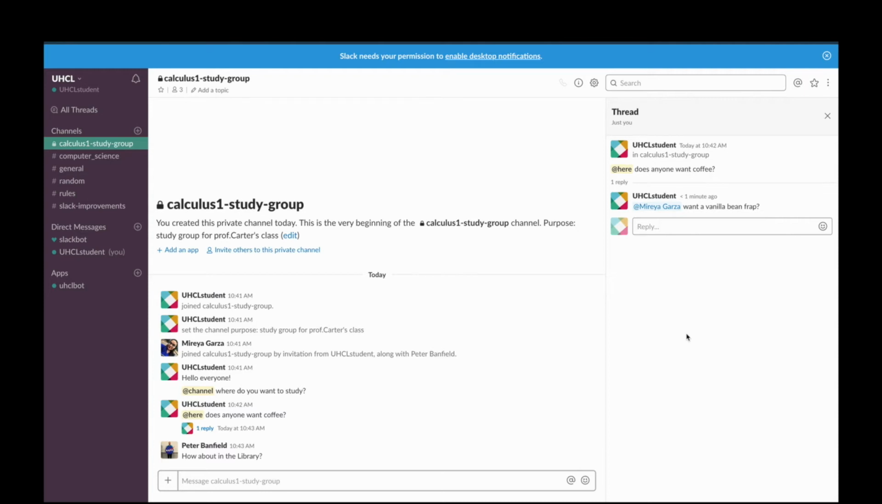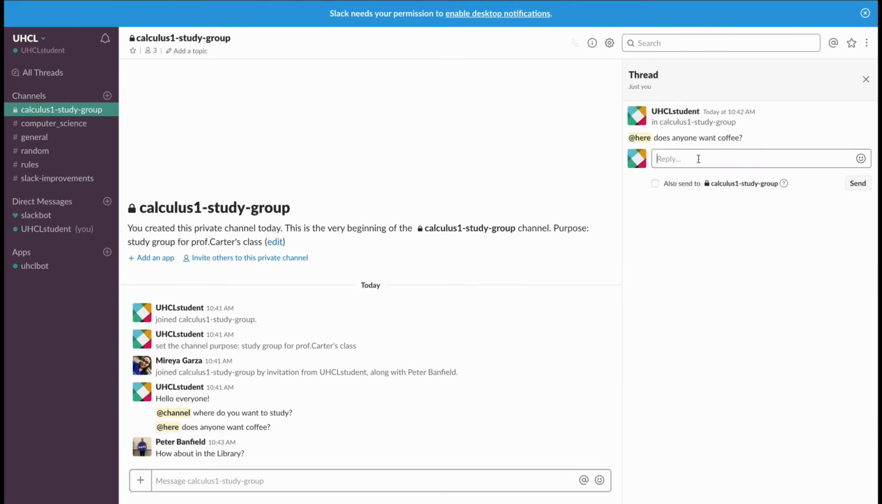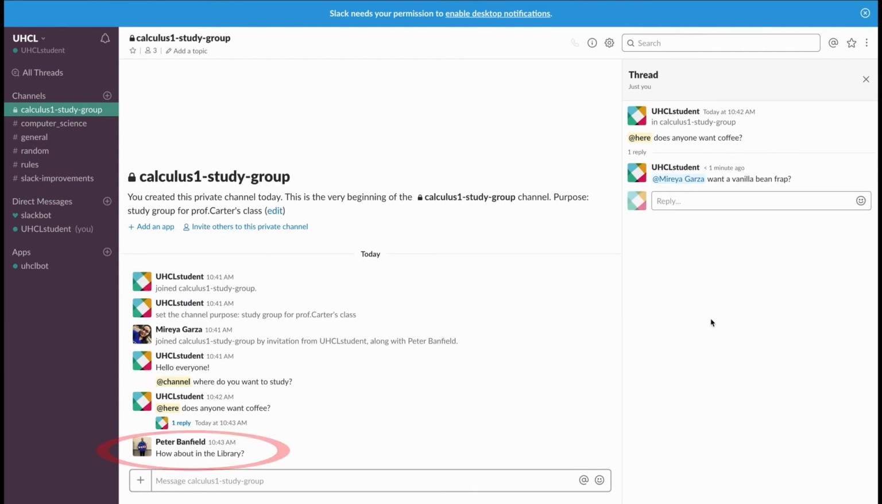Let's go over how to create a thread again. First, you hover over the message you want to respond to, then you click the second icon from the left, and you add your reply under the original message. Here you can see this message should have been in a thread response to, "Where do you want to study?" and not a message on its own.